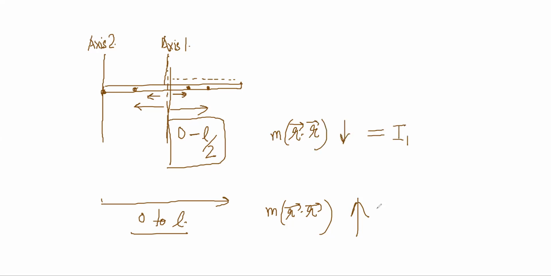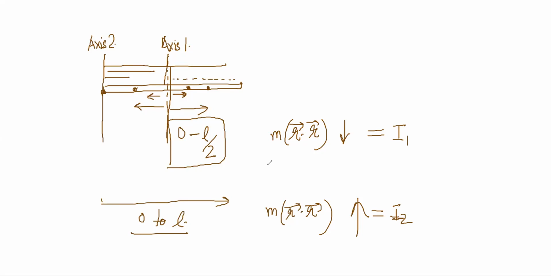I1 will be lower and this I2 will be higher, because these radiuses are bigger. There are points which are farther away from this axis. So that is why the moment of inertia will depend on the choice of axis.